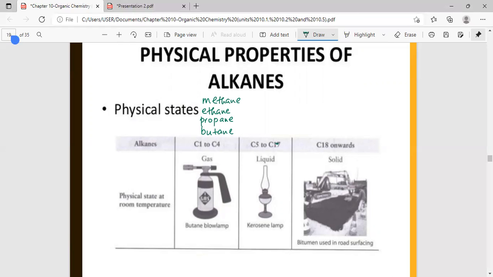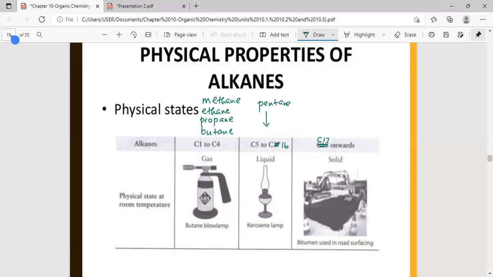C5 to C16, it's not 17, C5 to C16. So from pentane onwards, it is a liquid. C17 onwards, it's a solid. You don't have to know the names of the alkanes with 16 carbon atoms and 17 carbon atoms. Not to worry about that.